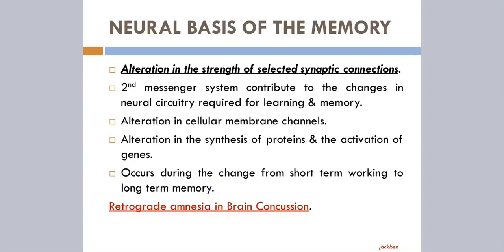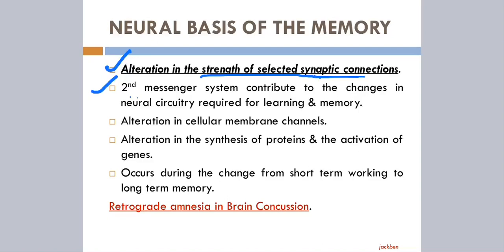Now, what is the basis of this storage of memory, whether it stays for a few days or weeks? That basis is the alteration in the strength of selected synaptic connections, those memory traces. This change in strength of the synaptic connection happens via the second messenger system, like cyclic AMP.